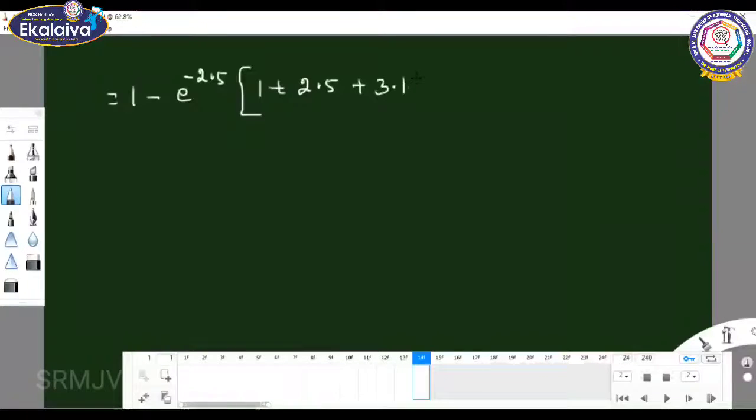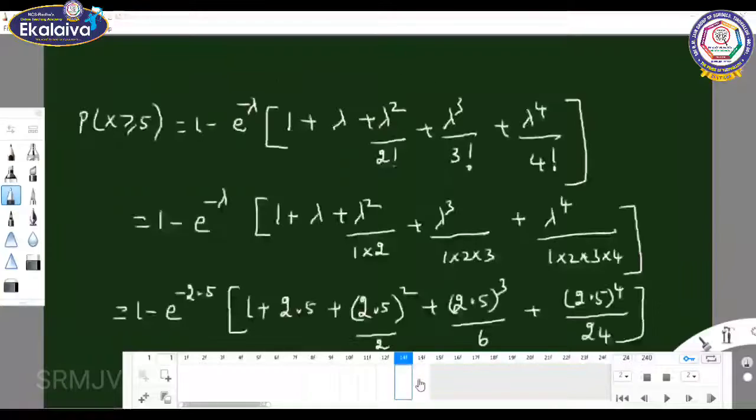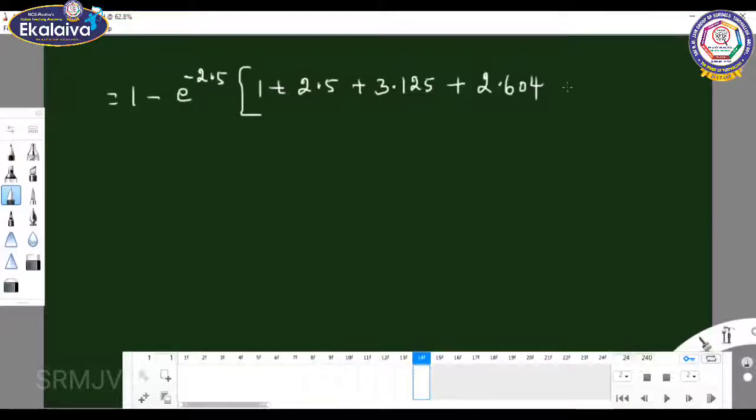Do the calculation in the rough column and check it. Plus 2.604, plus 1.6276.